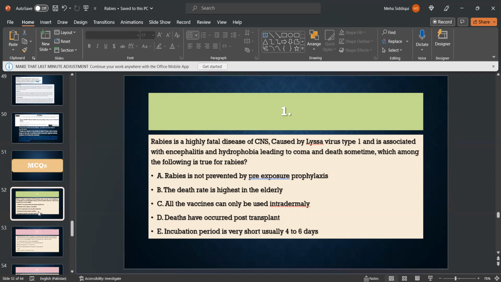Rabies is not prevented by pre-exposure prophylaxis. The death rate is highest in the elderly. All vaccines can only be used intradermally. Deaths have occurred post-transplant. Incubation period is very short, usually 4 to 6 days.